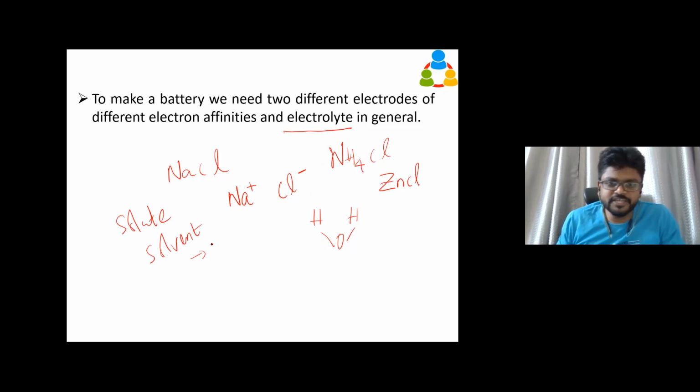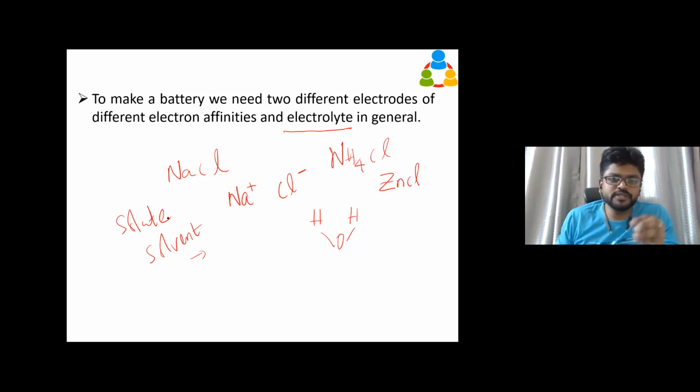Solvent is the thing which is going to absorb this. Solute is the thing which is going to disperse. So solvent is most probably water, and solute is what we put into the solvent so that it disperses uniformly and gets dissolved. So this mixture, we call it an electrolyte.